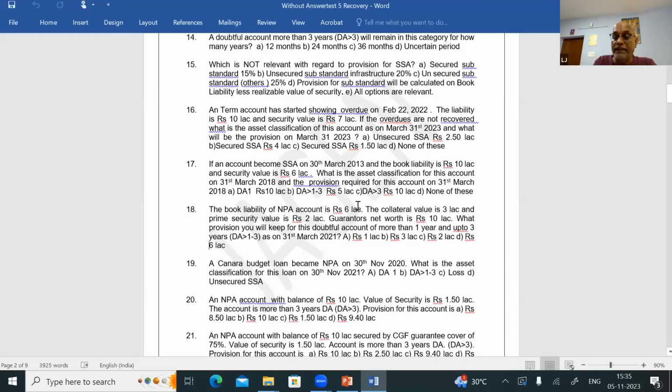So what is the liability? 6 lakhs. What is the security available? Collateral 3 lakhs, prime security 2 lakhs, and guarantor's net worth. For calculation of provision, please do not take into account the guarantor's net worth. Now let us see the example.